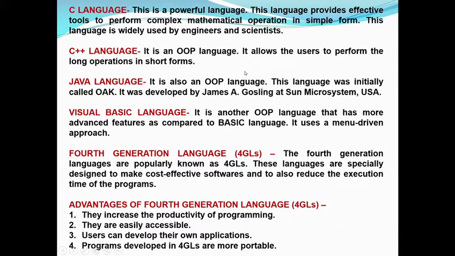C++ language was developed in the early 1980s by Bjarne Stroustrup at AT&T Bell Laboratories in USA.